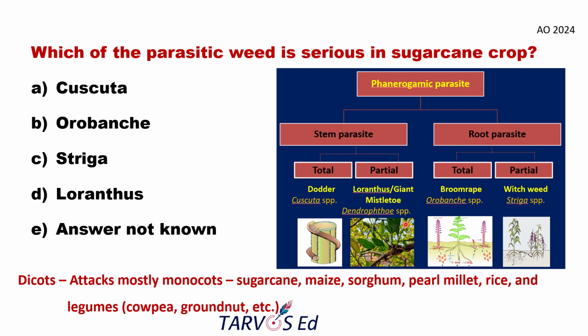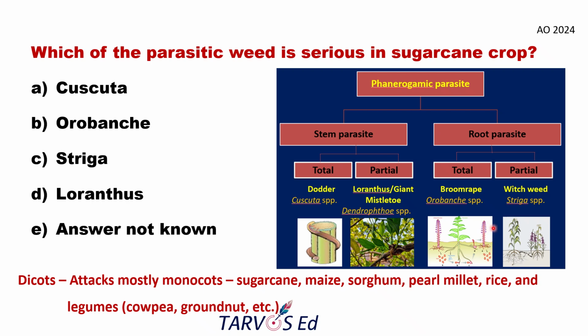A part of the nutrient only will be derived from the host plants. In both cases, whenever you observe any type of phanerogamic parasite, in the total parasite, it will have no leaf system. But in the case of partial parasite, it will have the leaf system. So it will derive part of the nutrients on its own, and only part will be derived from the host plant. Same in the case of root parasite.